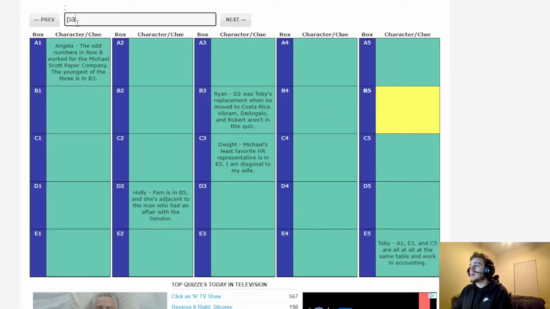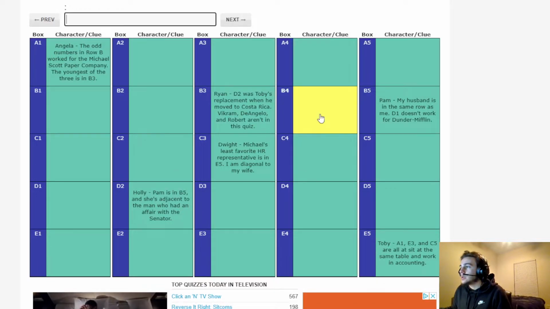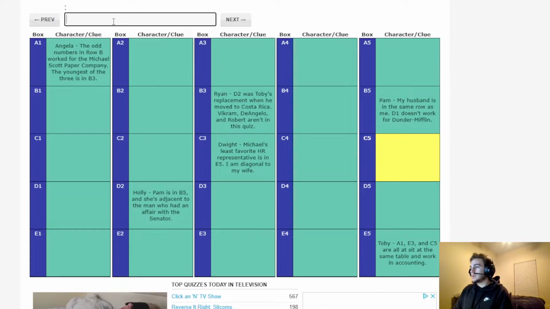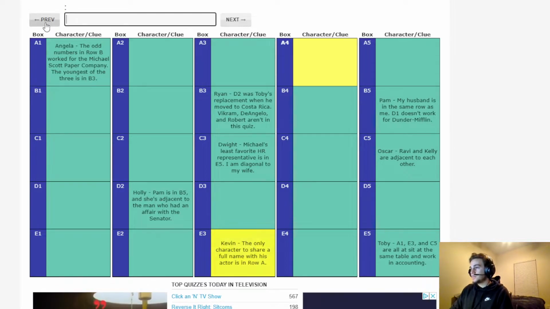I'll take a freebie. And she's adjacent to the man who had an affair with the senator. Pam is adjacent to the man who had an affair with the senator. That's going to be Oscar. So Oscar's in one of these four, but Oscar works in accounting, so he either has to be E3 or C5. So obviously, this is the only one that is adjacent to Pam out of those two. So that's Oscar, and then E3's got to be Kevin.